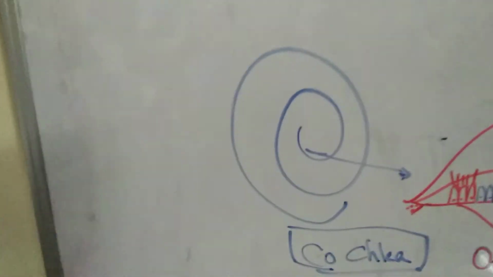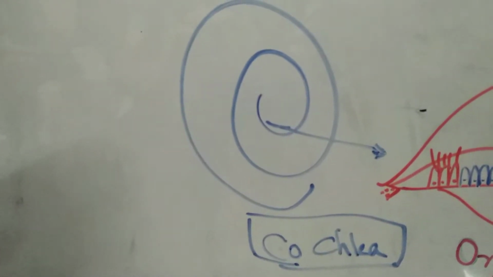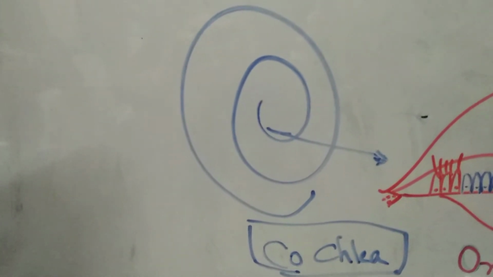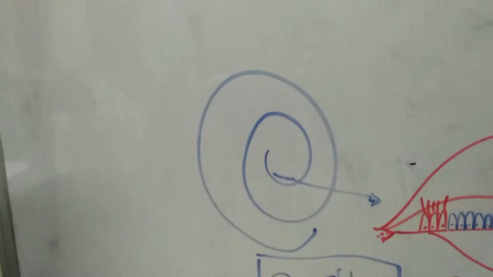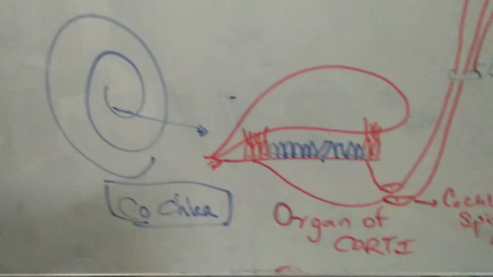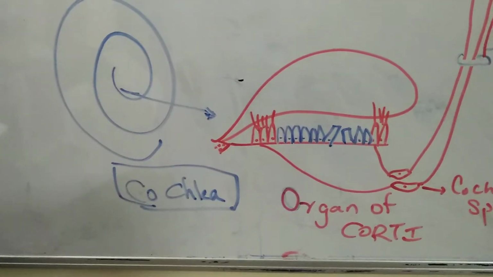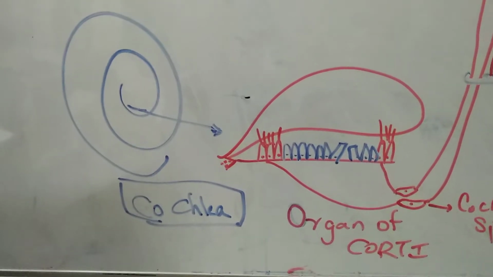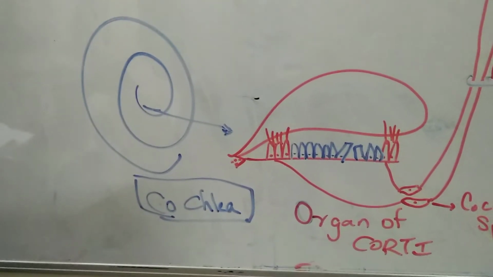So the auditory pathway begins at the level of the cochlea. Within this 2.5 turn snail-like structure called the cochlea, there is one receptor. It is called the organ of Corti. It is a receptor for hearing. So this is the first point you have to remember.